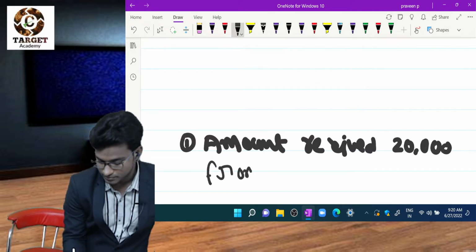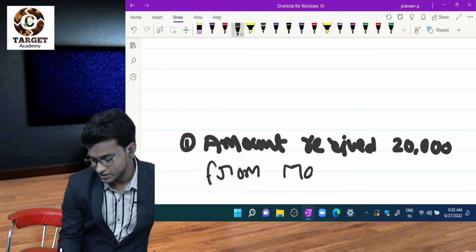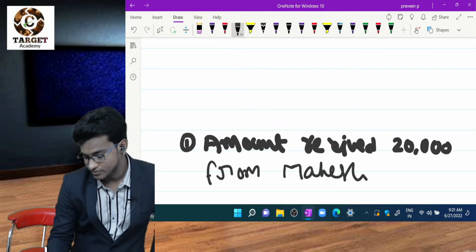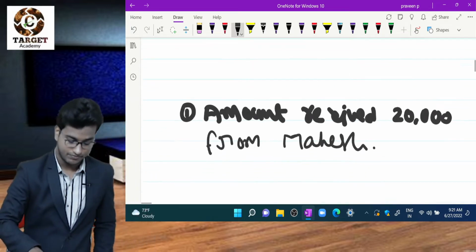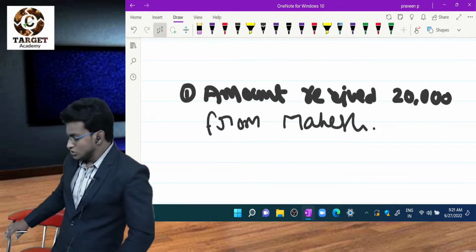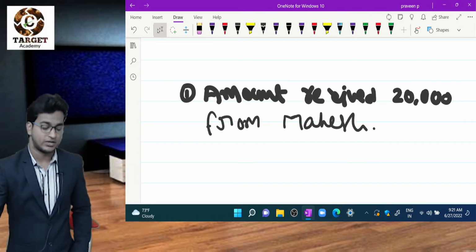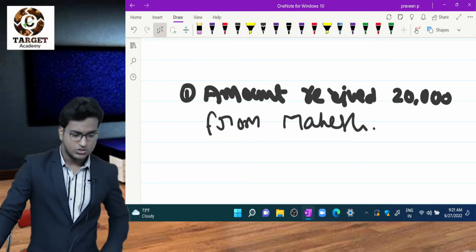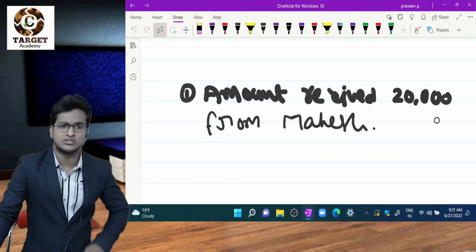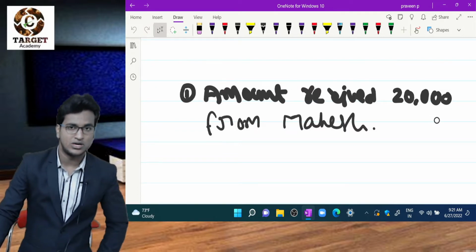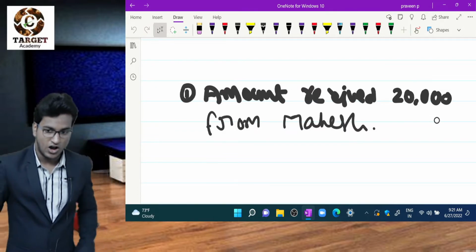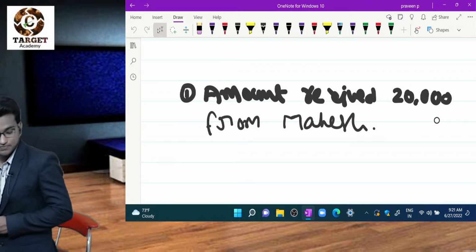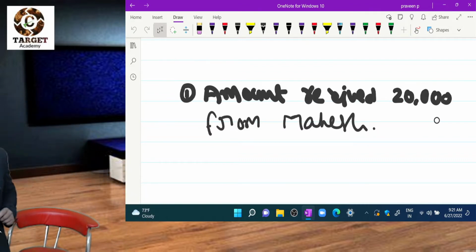This is the transaction actually. So we have to record a journal entry. We don't know journal entry yet, but we know golden rules, right? So just use golden rules. Before that, observe what is happening here. Amount received 20,000 from Mahesh.